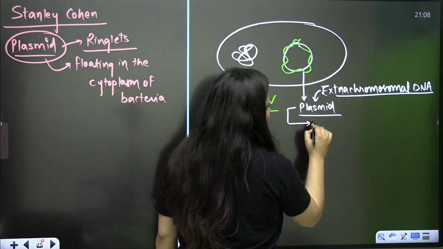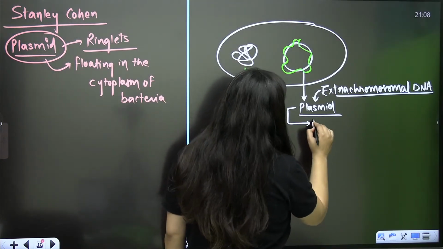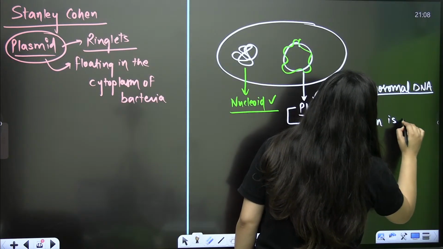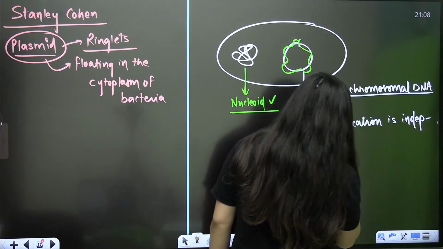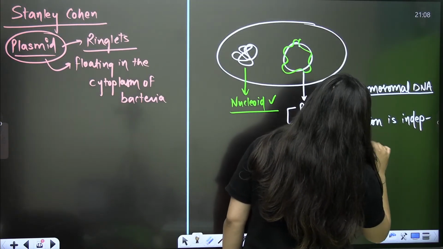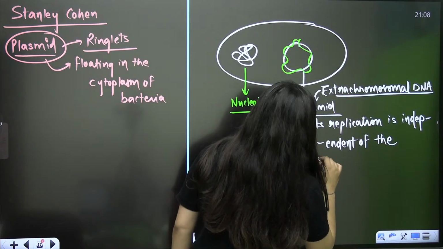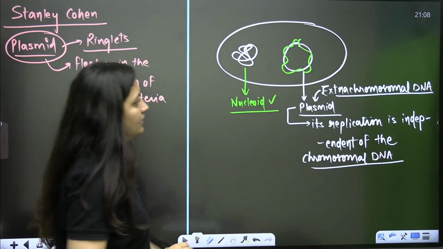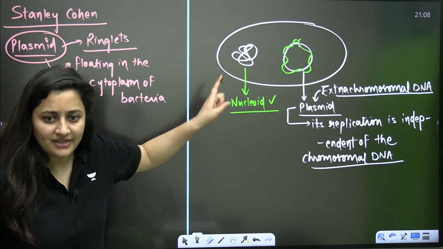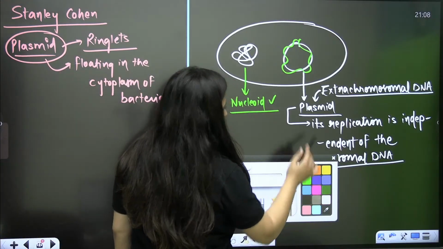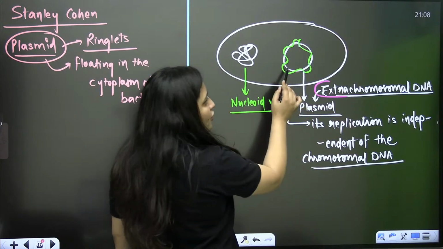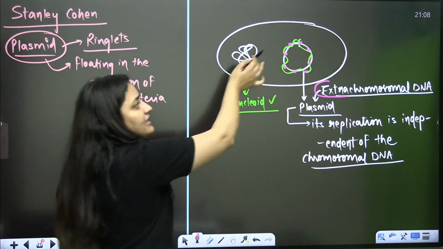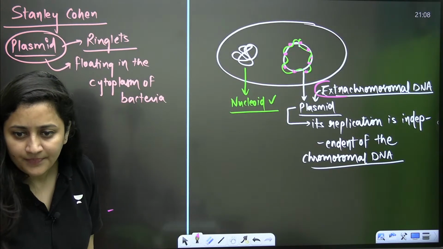The replication of this plasmid is independent of the chromosomal DNA. So what am I saying? I'm talking about a bacteria, and in its cytoplasm you will see extra chromosomal DNA. Of course, it's a DNA. It is also going to have some genes, and those genes are going to give this bacteria special properties. First point clear? Everyone here in the class.